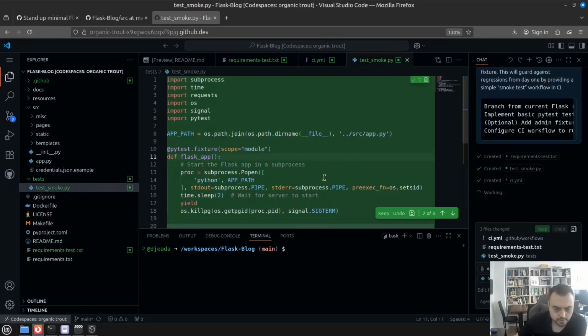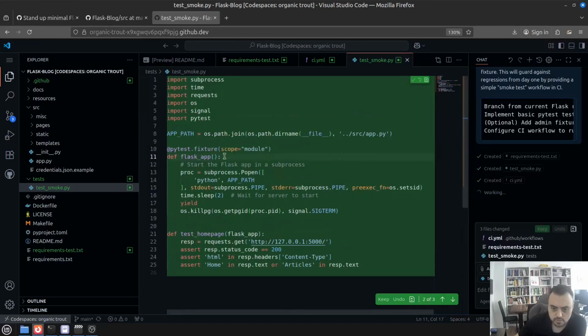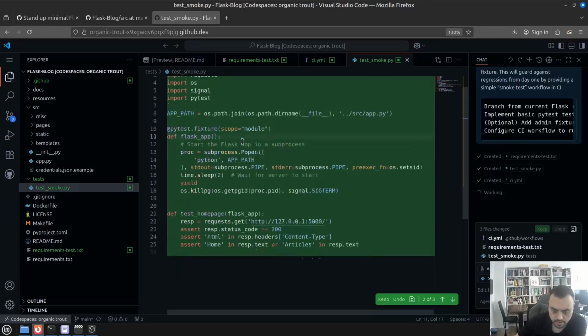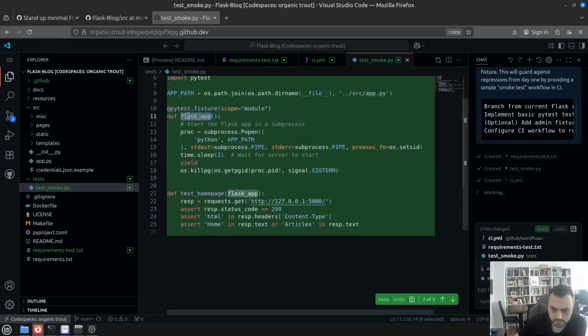And here is the first file that it has created that I don't like already. That is hard-coding the path instead of working through imports. It's creating the Flask app. Okay, it has a fixture, but it's starting it using a subprocess. Yeah, so it opens another process on the system and tries to start it, which might be a good idea.